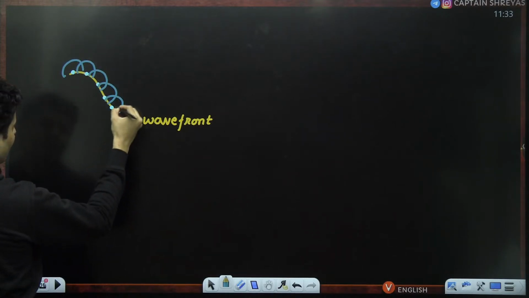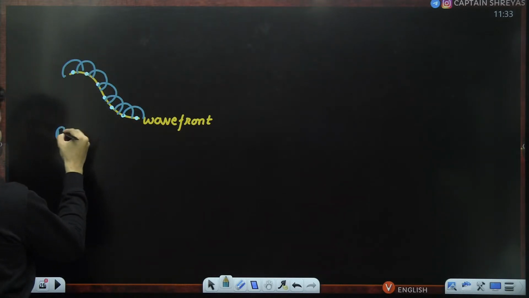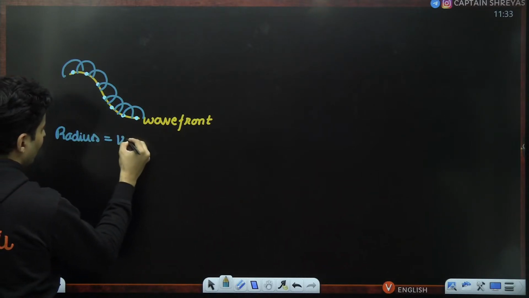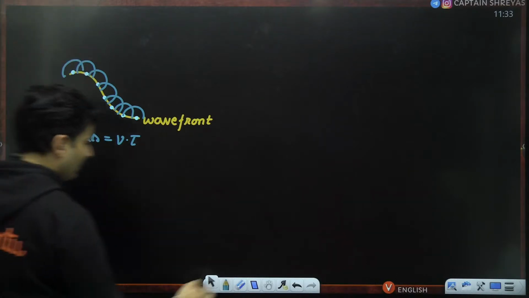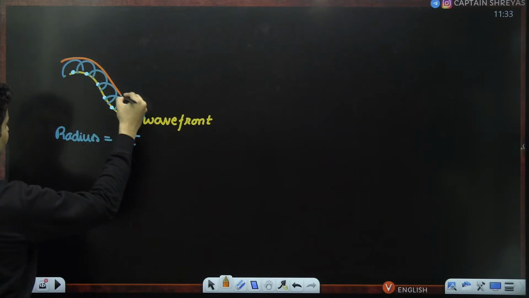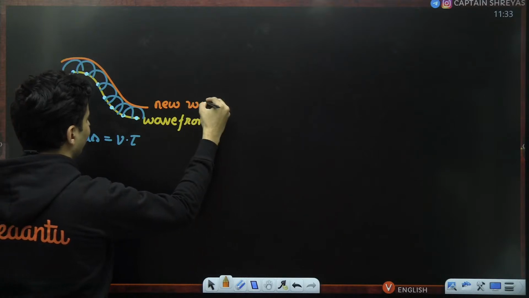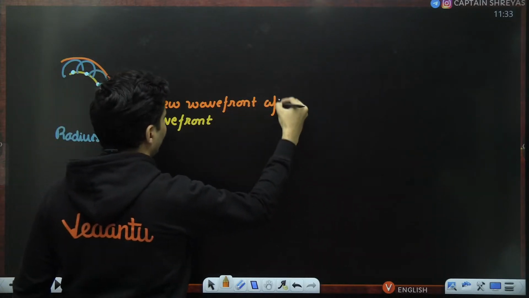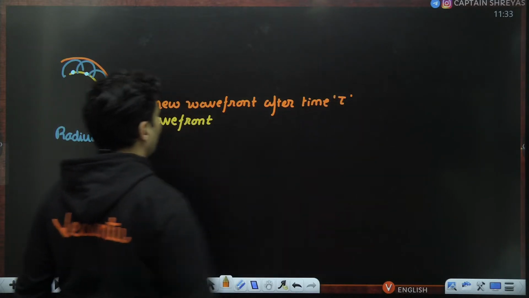These will be the secondary wavefronts whose radius should be how much? The radius should be basically velocity into the time. Then the last step will be to draw a common tangent to all of them. Just draw a common tangent to all of them. So this is the new wavefront. This is the new wavefront after some time, which is basically tau.